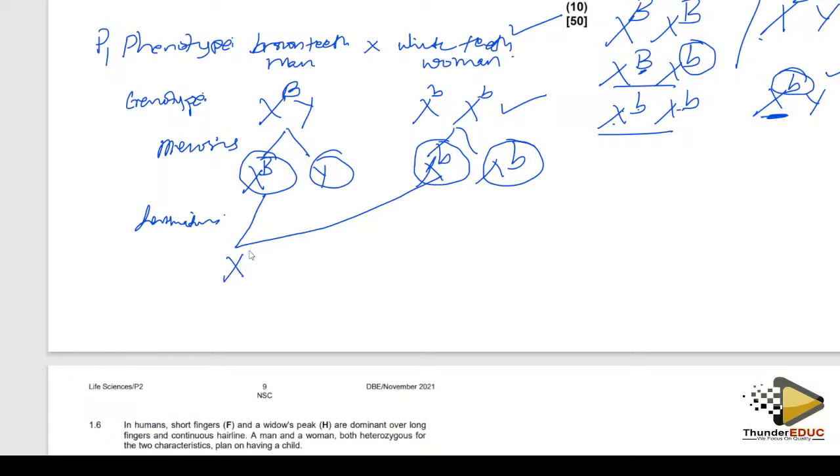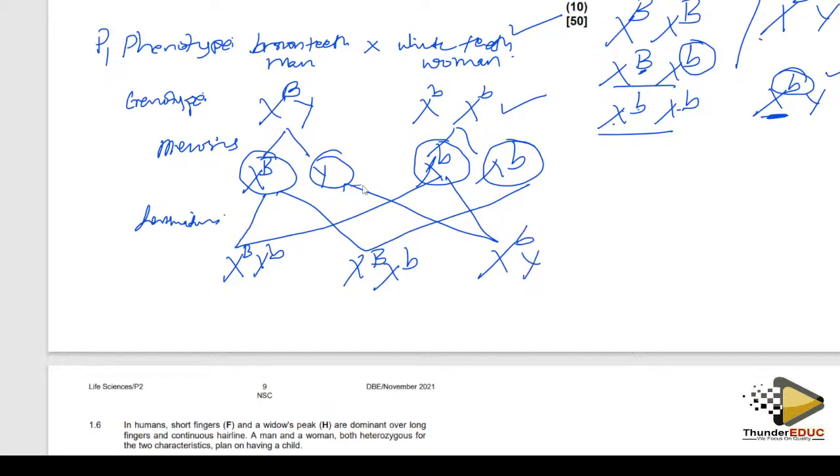That means capital B with small b, this with this, then this with this, X Y and small b, then this with that, we're going to have small b and Y. These are called offspring or the babies, and this is F1.